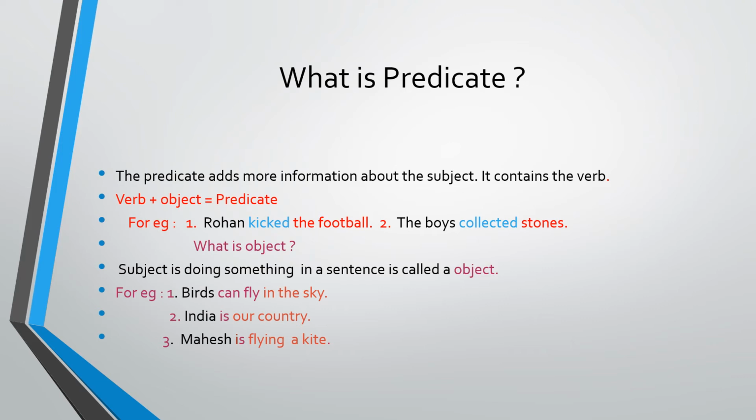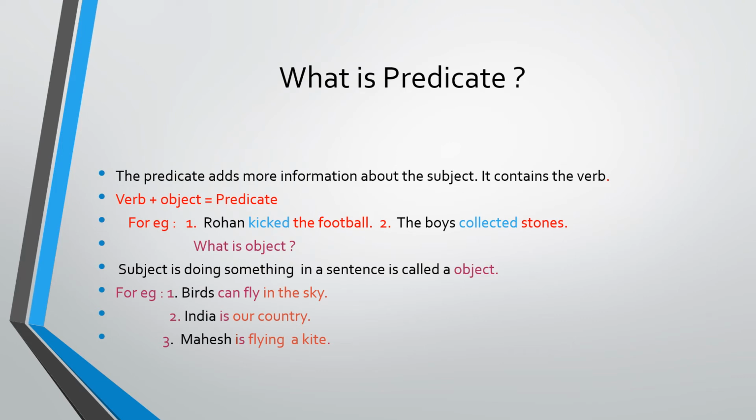Understood everyone? India is our country. India is a subject, noun or pronoun. Is is a verb. Our country is an object. What is India? Our country. You can ask there, what? So India is doing, means something is doing, subject. India is our country. So our country is the object. So verb plus object becomes a predicate.